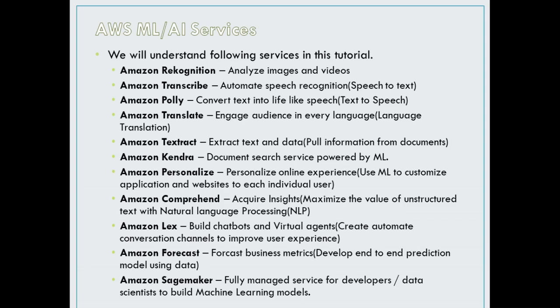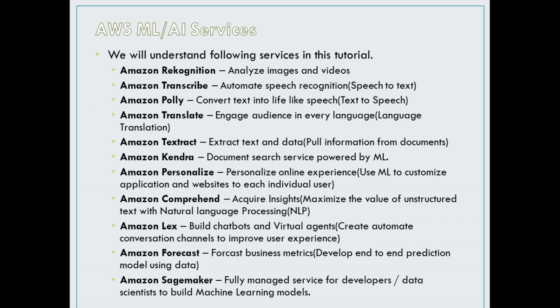Then Amazon Textract is there. As the name suggests, it is used to extract text and data, pulling meaningful and required information from a document and using it for customer engagement, user experience, and whatever requirement we have related to data. Amazon Kendra is another AWS ML and AI service, used for document search powered by ML. If we want to search for some string or content in a group of documents, then we can use this Amazon Kendra service.